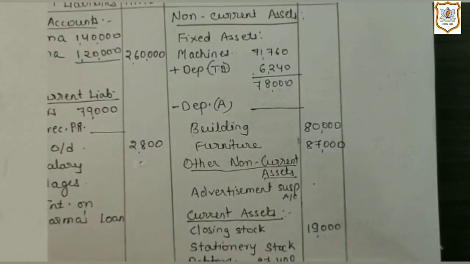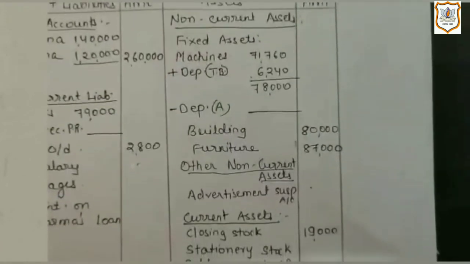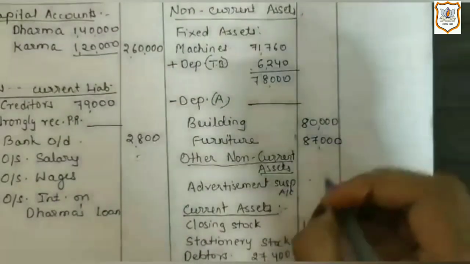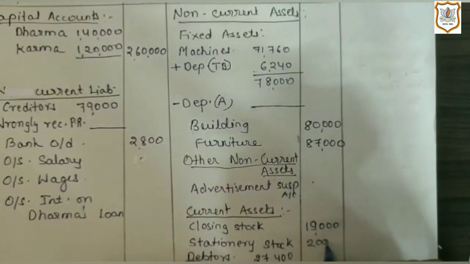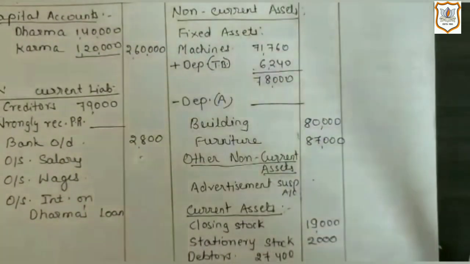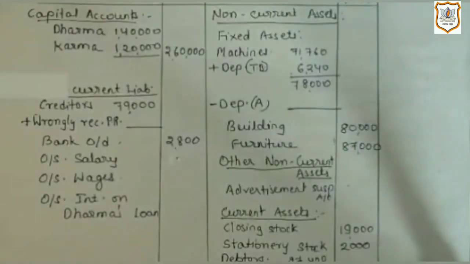Similarly, stationery stock would appear on the asset side of balance sheet under the heading of current asset, which is rupees 2,000. Actually, if a businessman is using stationery in his daily business, then he has a stock of it. So until it is used up, it is an asset. And once it is used up, it becomes an expense.